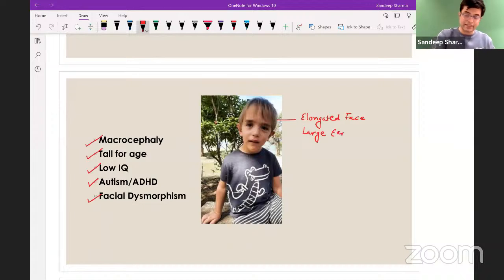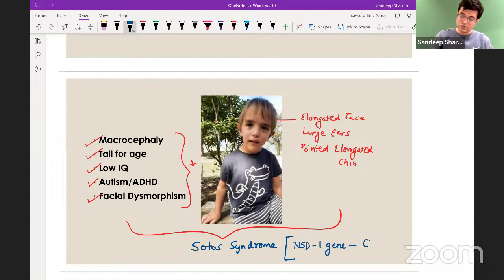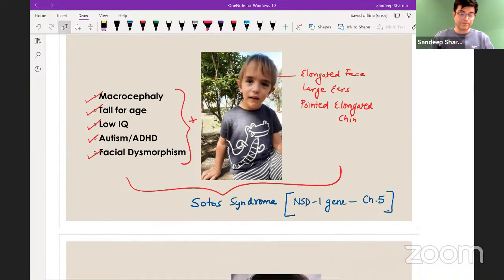Diagnosis: yes, the child is likely suffering from Sotos syndrome. And Sotos syndrome is produced by abnormalities of which gene mutation? NSD1 gene mutation. The NSD1 gene is found on chromosome number 5. So NSD1 gene mutations are responsible for producing Sotos syndrome in the patient.